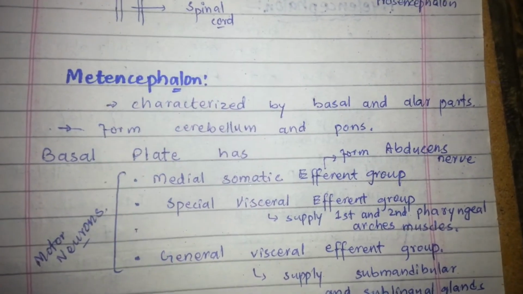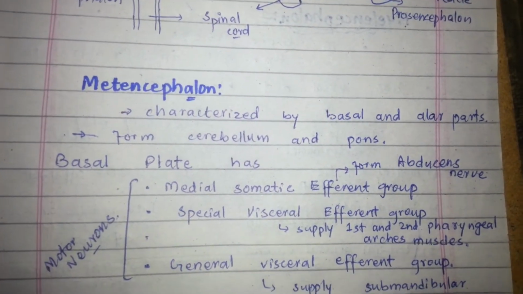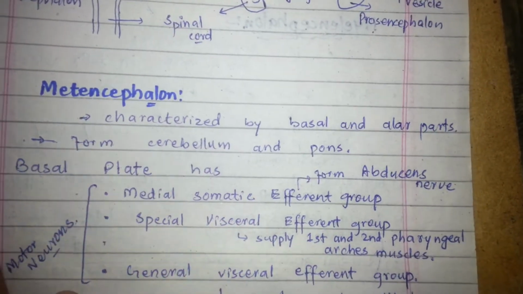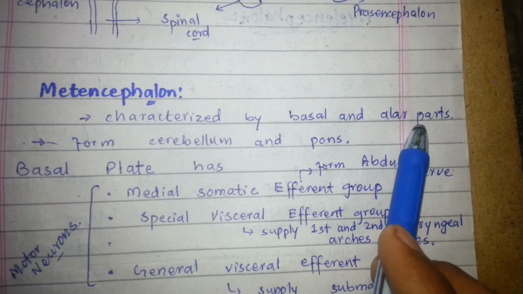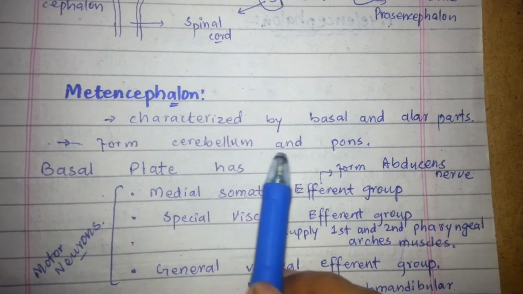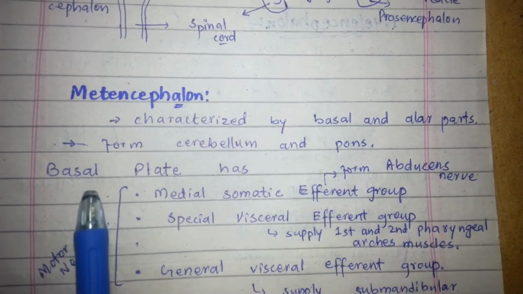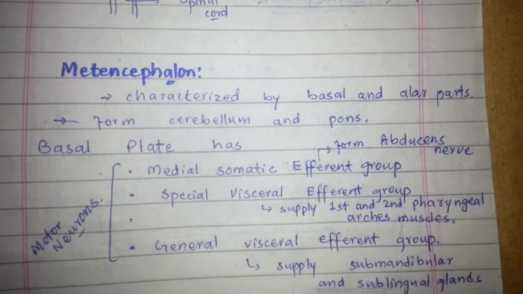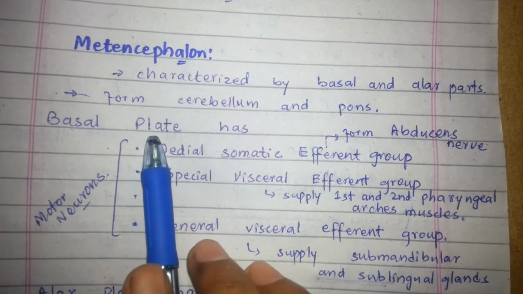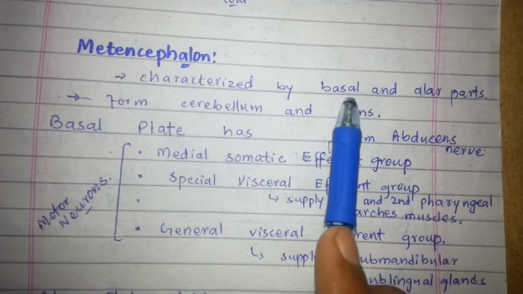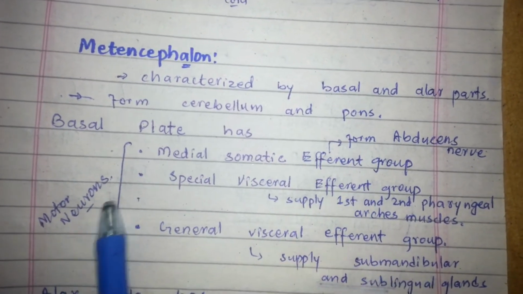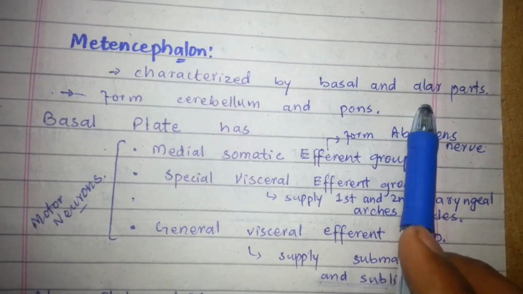Number one is the metencephalon. It is characterized by basal and alar parts, the basal plate and alar plate, which form the cerebellum and pons. The difference is that the basal plate has three groups of motor neurons, while the alar plate has sensory nuclei.